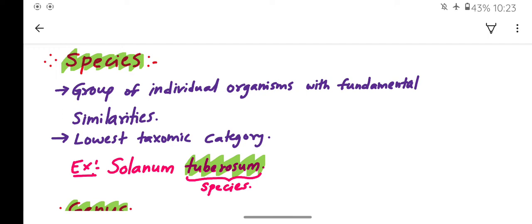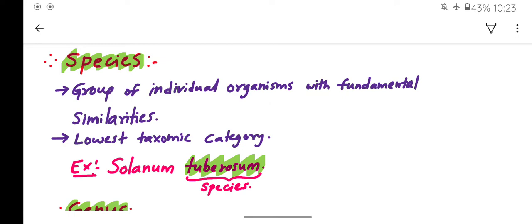There may be no change in number, but all of them look alike or have the same fundamental similarity. That is nothing but a species. For example, we are all human beings and we belong to the same species, Homo sapiens. That is the lowest category of taxonomy. Species is the lowest taxonomic category.